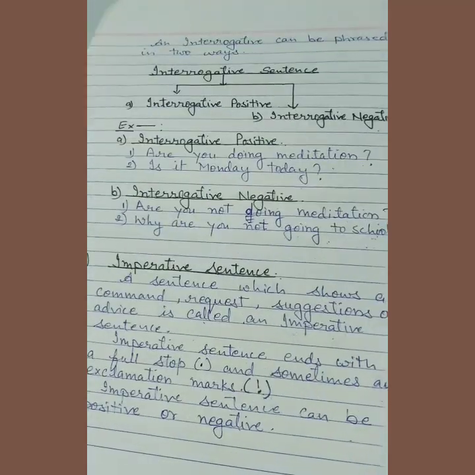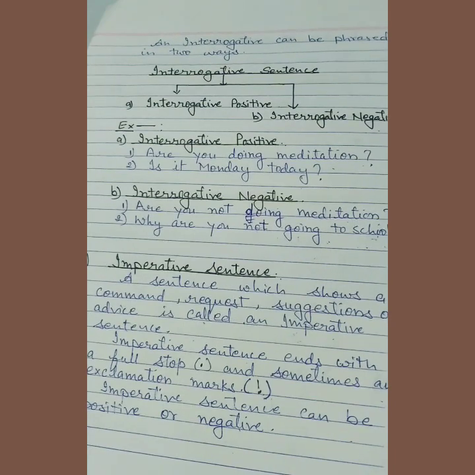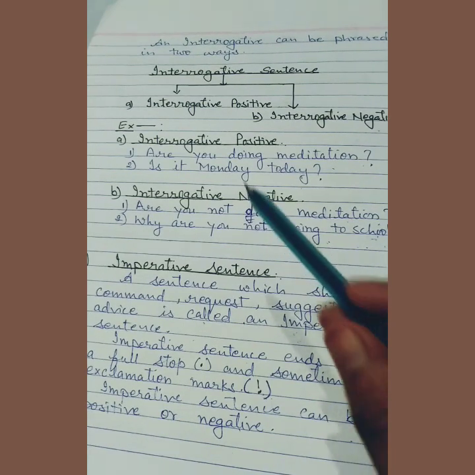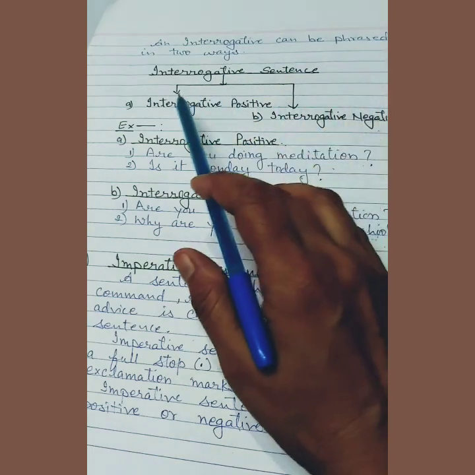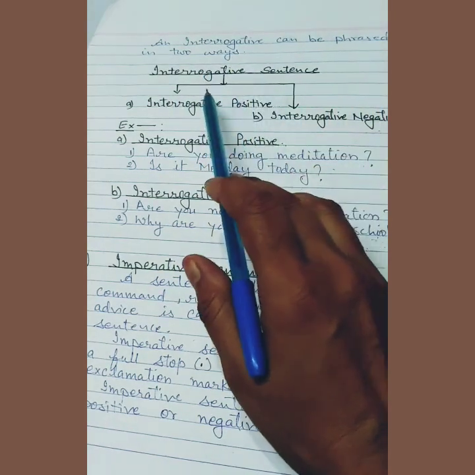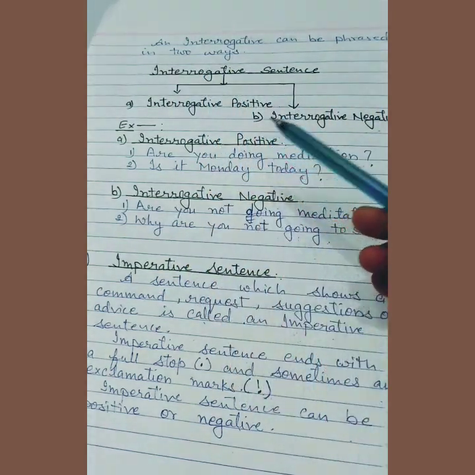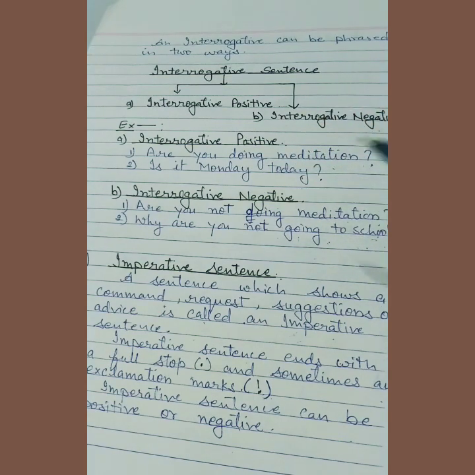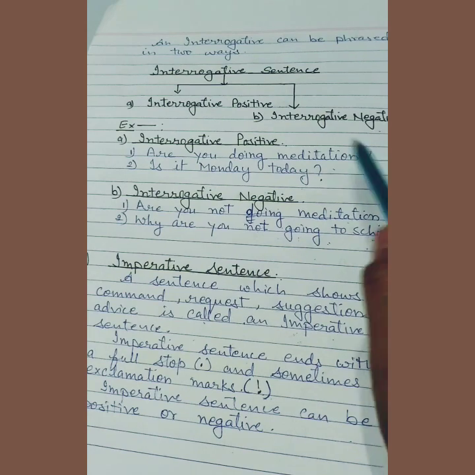Now see the example. An interrogative can be phrased in two ways. As I have told in the assertive sentence, interrogative sentence can be phrased in positive or negative sentence.